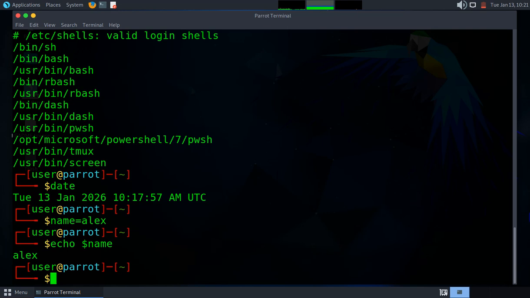Let us take a look at why the shell is important. The shell is important because it gives you full control of the system. It works without a graphical user interface. It allows automation through scripting, and it is fast and powerful. Most servers rely heavily on the shell.